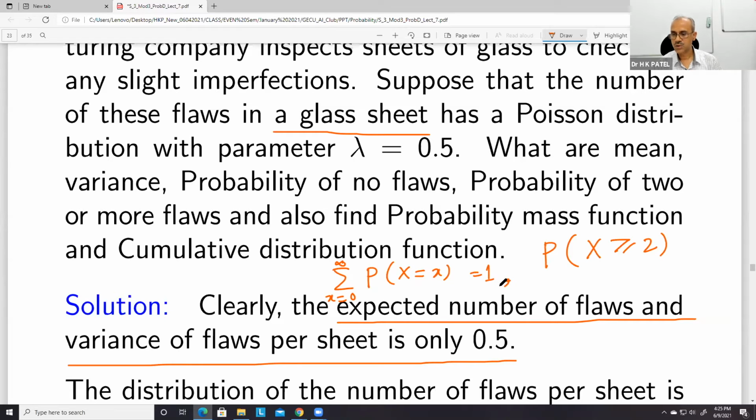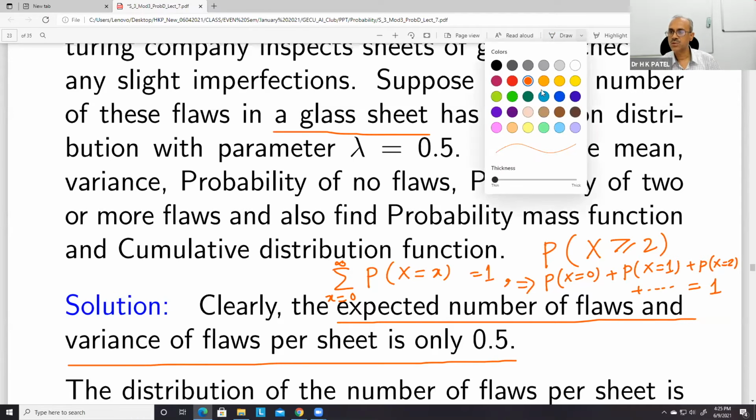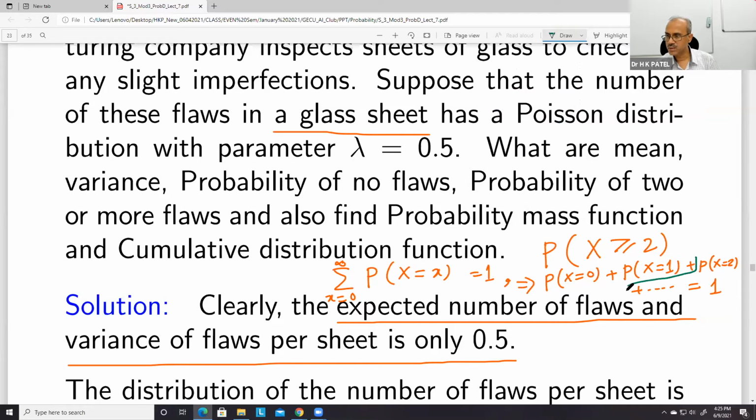This implies P(X = 0) plus P(X = 1) plus P(X = 2) and so on is equal to 1. Now what we want is X greater than or equal to 2, so we want this value.